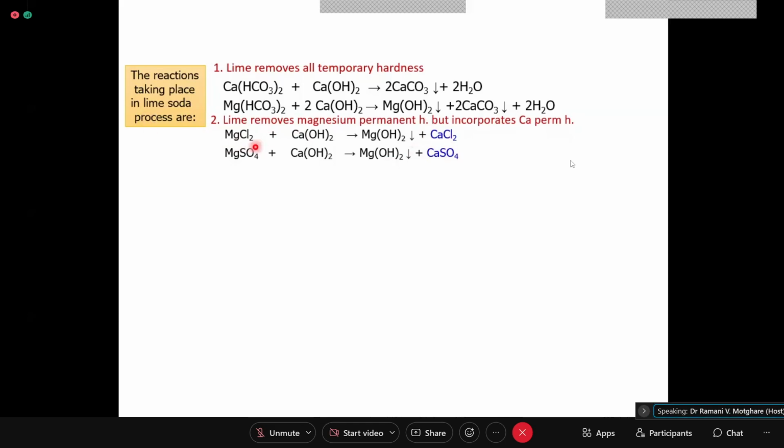So, we can write the reaction: magnesium chloride, 1 mole, requiring 1 mole of lime, or 1 equivalent of magnesium permanent hardness requires 1 equivalent of lime for its removal, and magnesium is completely removed but it adds to the water calcium permanent hardness.